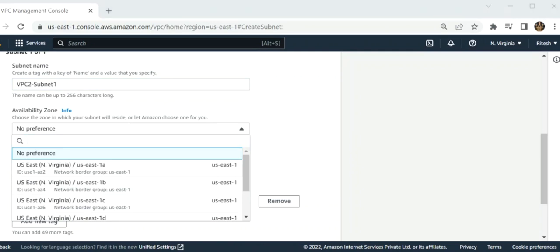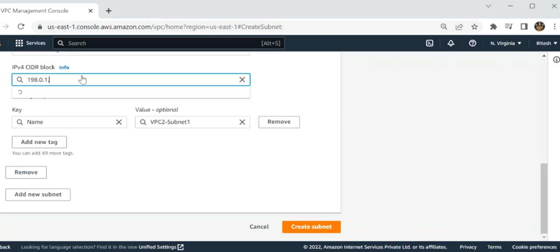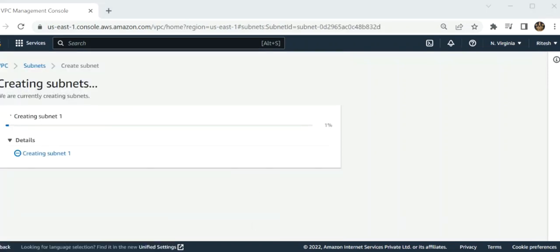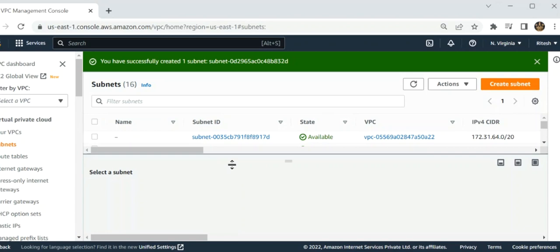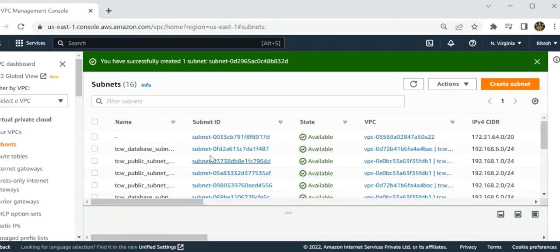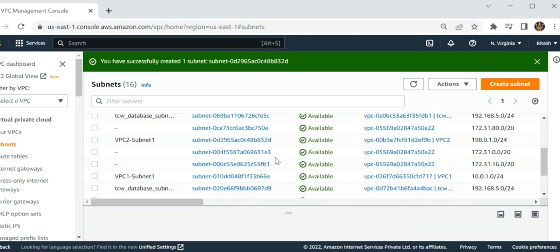So I have chosen another availability zone, North Virginia, us-east-1b. Now I have to provide the CIDR block here, 198.1.0.0/24. Now I click on create subnet. So these are the subnets created for both VPCs. Now I will show you. These are the subnets which I have created.